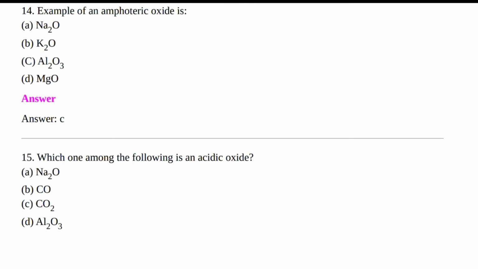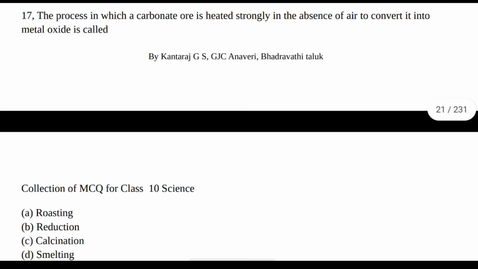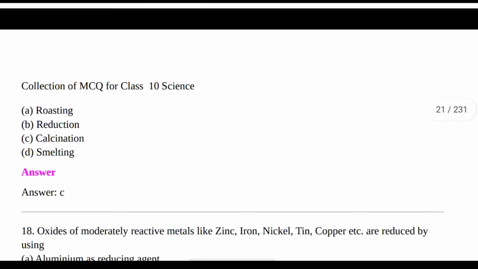Which among the following is an acidic oxide? Options are Na2O, CO, CO2, Al2O3. The right answer is option C, CO2. Next question. The process in which carbonate ore is heated strongly in the absence of air to convert into a metal oxide is called? Options are roasting, reduction, calcination, smelting. The right answer is option C, calcination.